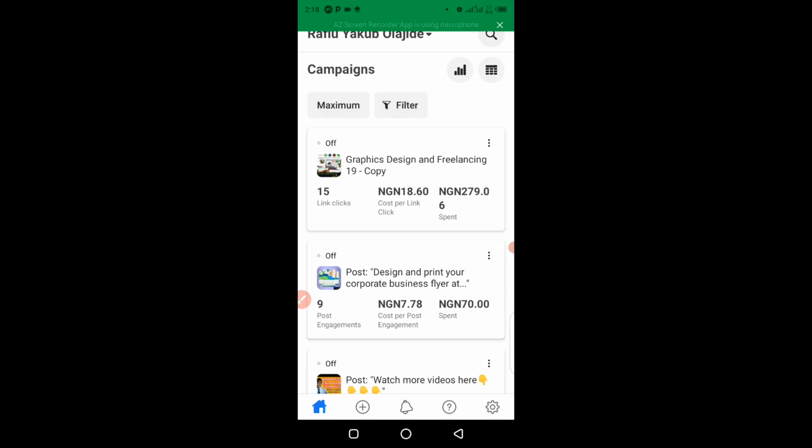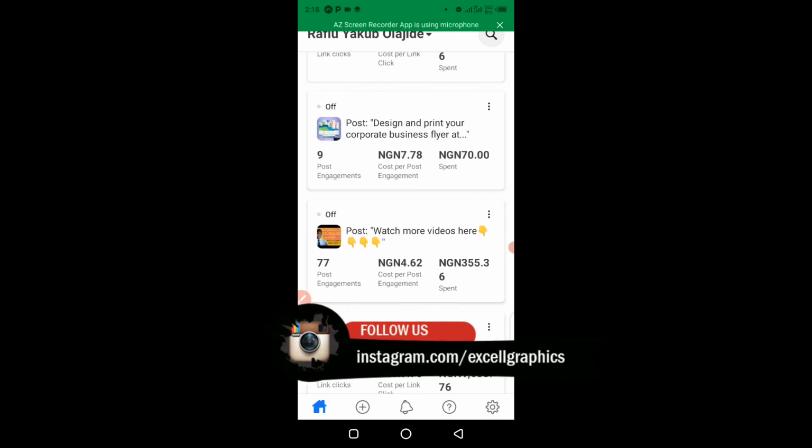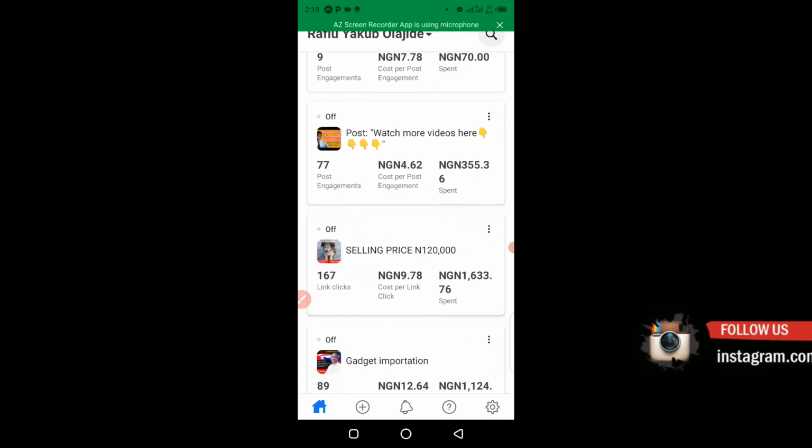So for you guys to run Facebook ads on your phone, you have to get some things done. One of the things you need to get done is your URL landing page, your ad text, your headline, your targeted audience, and your daily budget as far as the ad is concerned. All these things you have to know before you can start to run an ad, and I'm going to demonstrate it to you in this practical video, and you guys can see how you can actually get it done without any stress.